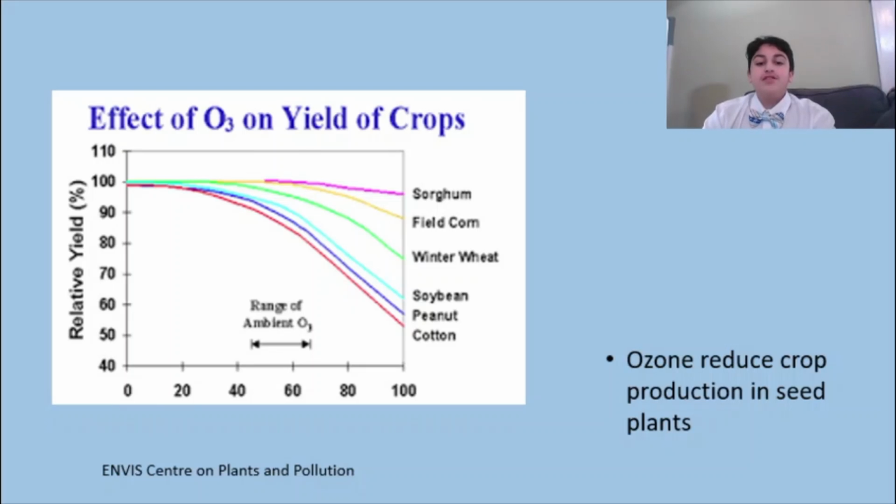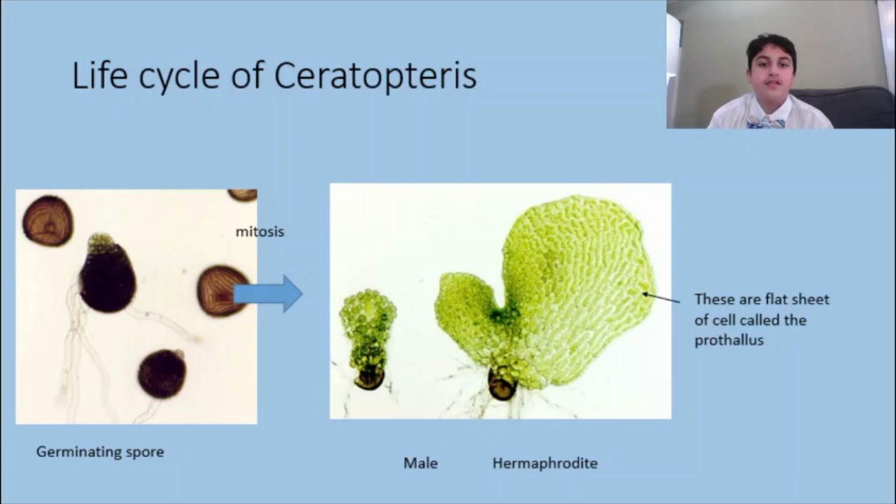For my research project, I wanted to improve reproduction and development in plants. I used gametophytes of the fern Ceratopteris richardii. Ceratopteris richardii is a seedless fern. It produces spores instead of seeds. When a spore germinates and develops, it produces a haploid multicellular structure called the gametophyte, which grows as a flat two-dimensional sheet of cells, making it easier to see the effect of ozone on cell division and cell death.